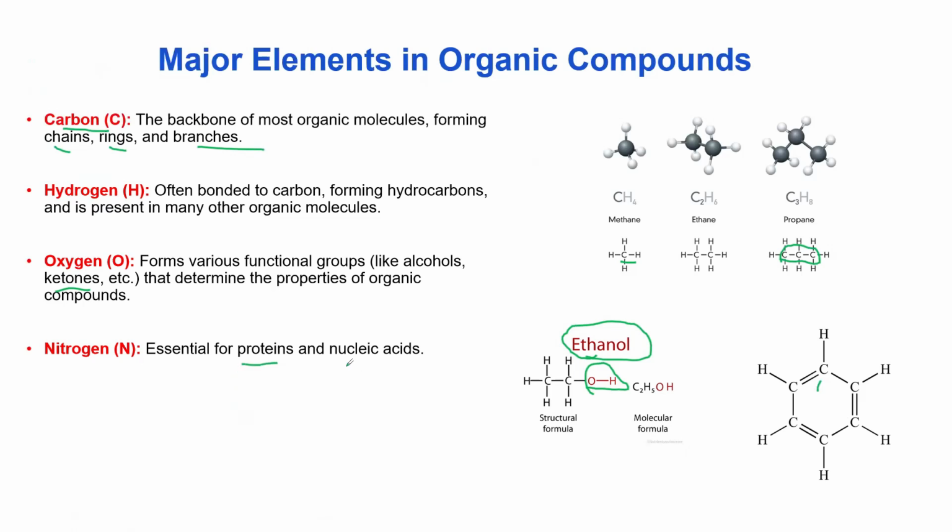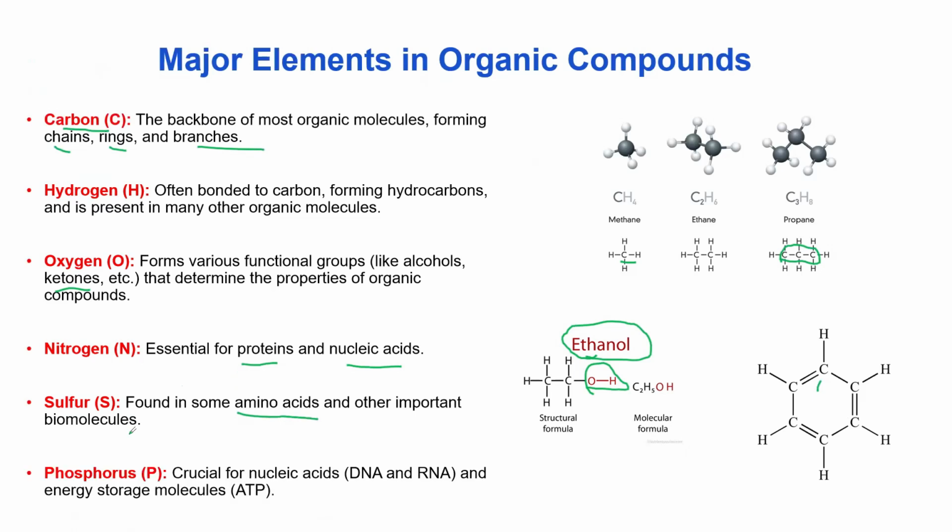So then, very importantly, nitrogen is also one of the very important elements that are found in organic compounds like proteins and nucleic acids. In addition, apart from nitrogen, there is sulfur, which is also found in amino acids and other important biomolecules in the body. There is also phosphorus. Phosphorus is another very crucial element that can be found in nucleic acids, which is DNA and RNA, and also energy storage molecules. So it can be found in DNA, RNA, and also ATP, which is the energy storage molecule found in living organisms.